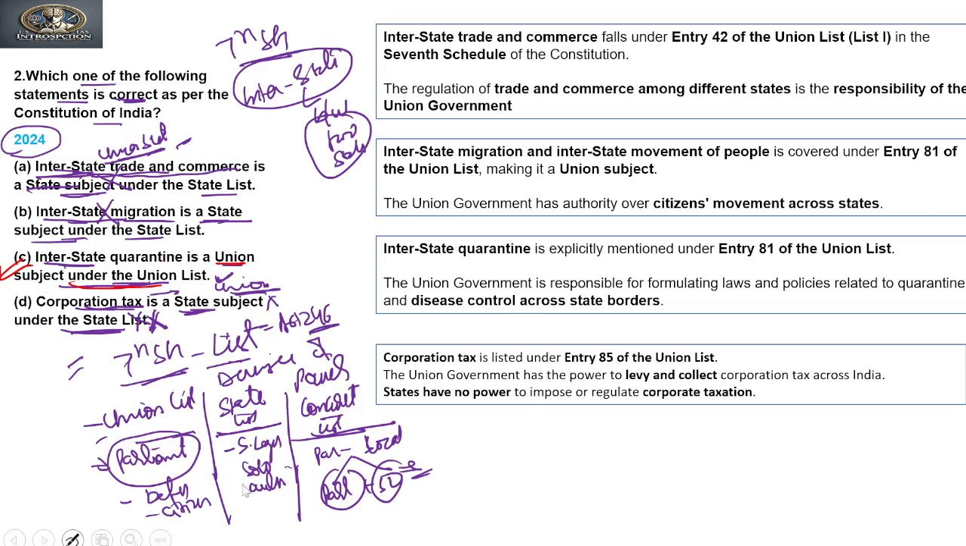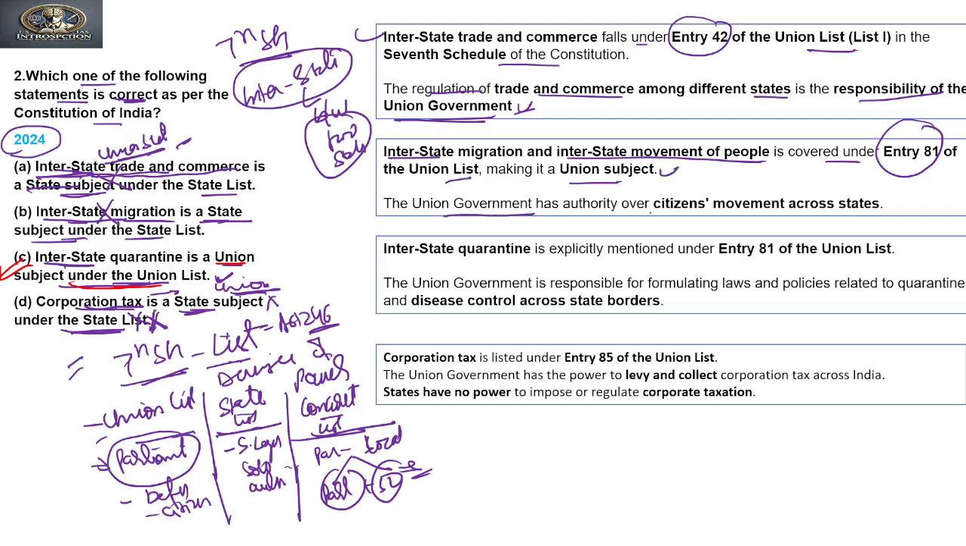Now if you see the explanations to these questions: interstate trade and commerce falls under entry 42 of the Union list in the 7th Schedule of the Constitution. The regulation of trade and commerce among different states is a responsibility of the Union government, not the state government. Interstate migration and interstate movement of people is covered under entry 81 of the Union list, making it a Union subject.